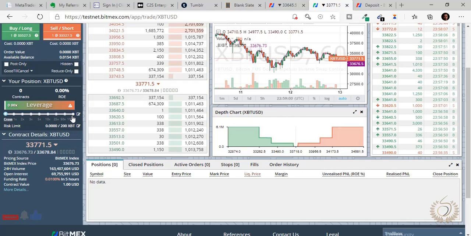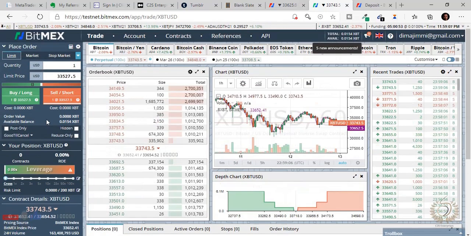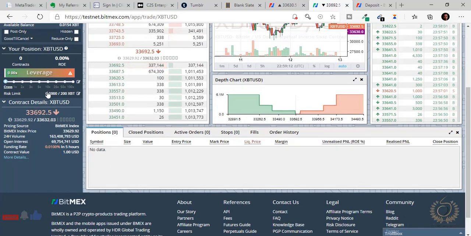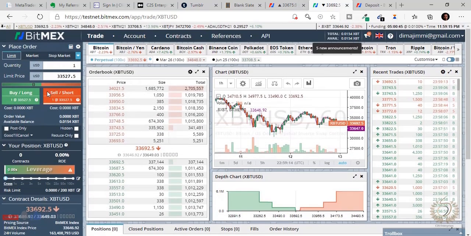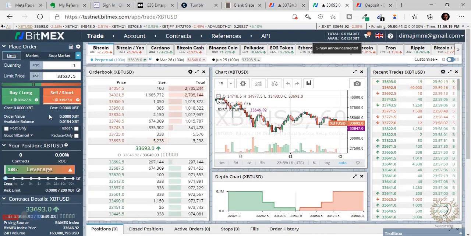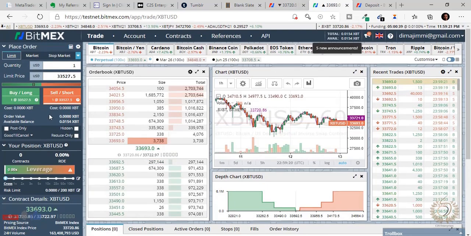Yes, I know you might be hearing 100x and thinking, wow, that's it. No, it doesn't work that way. You have to be careful, because there's what we call a liquidation point. They are giving you this leverage. Understand? This leverage basically means, let's say you have 1 Bitcoin to trade, and maybe you want to buy a contract worth 2 Bitcoins.